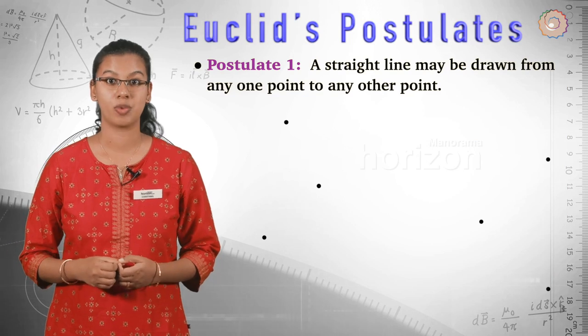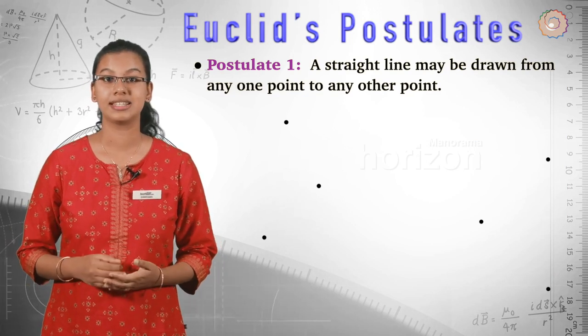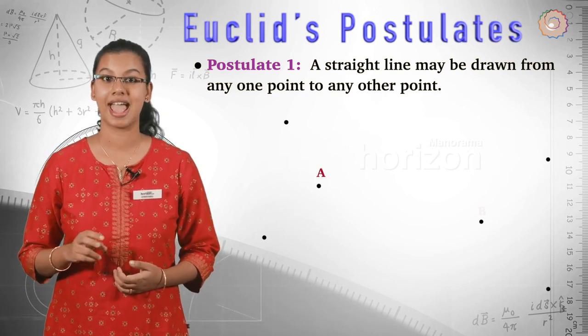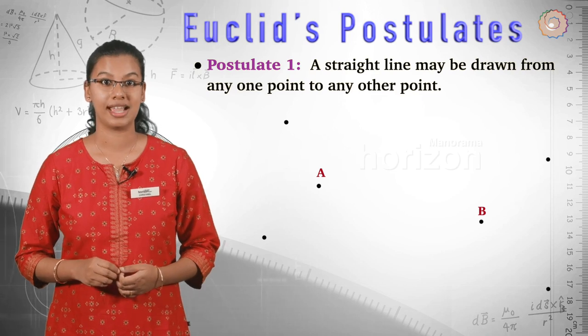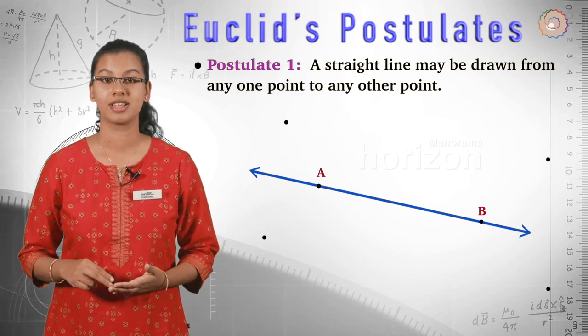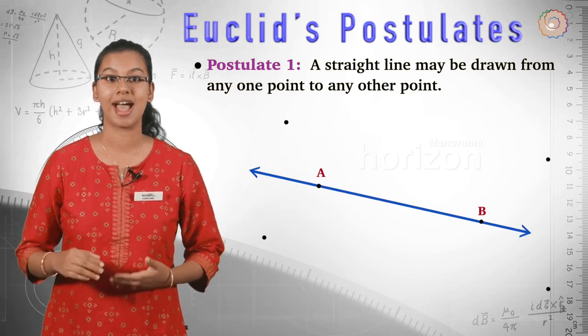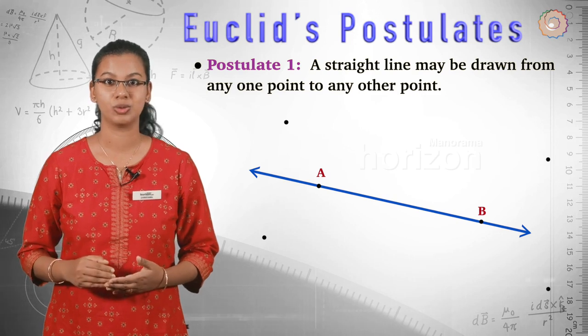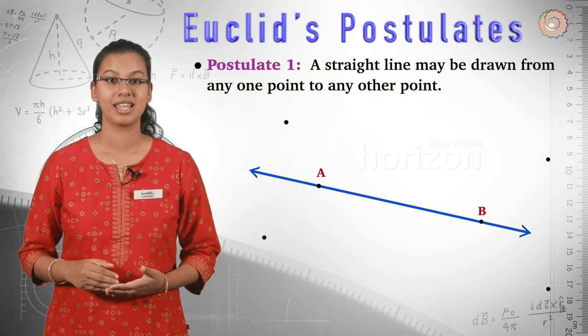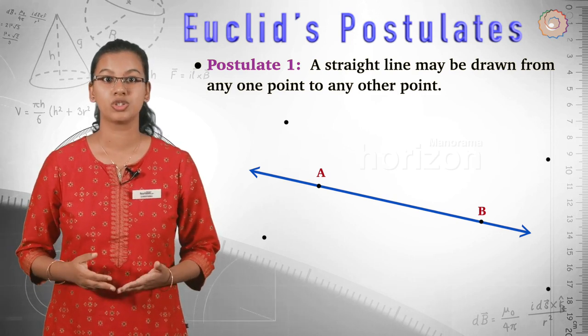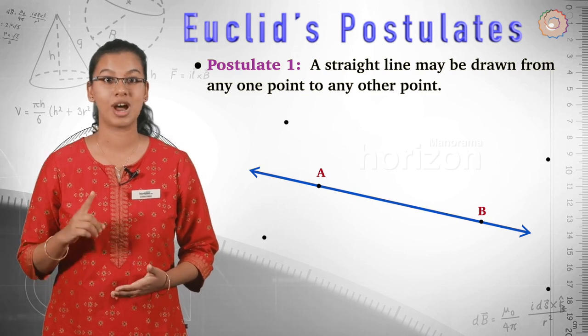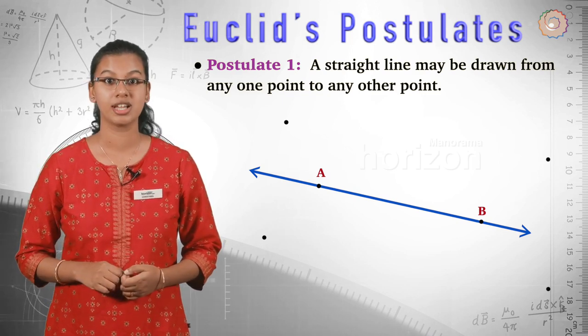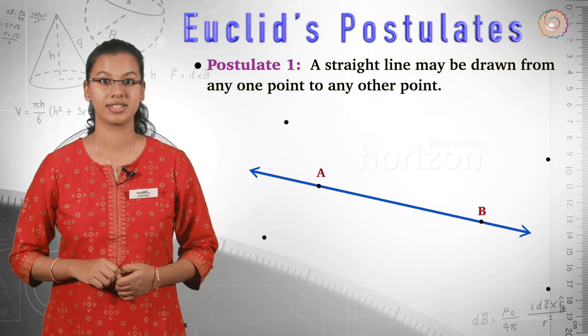Consider a set of points on a plane. Let's select 2 points A and B. Now draw a line joining these 2 points. Now check if you can draw another line passing through points A and B. It is impossible, right? So we can say that only one straight line can be drawn from 2 distinct points.